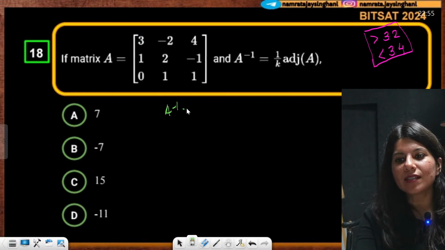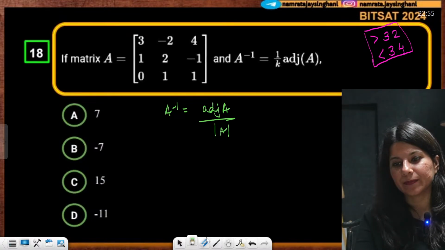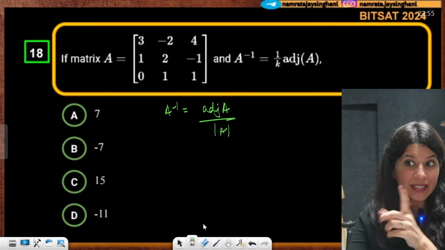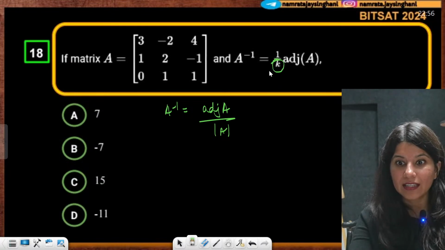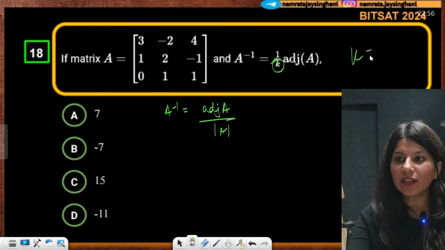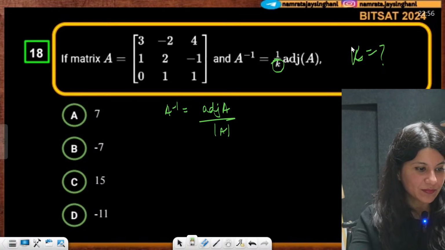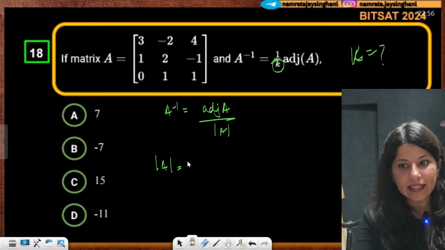A inverse is equal to adjoint A upon determinant A. Okay. All right. So as per this question, A inverse is adjoint A upon K. They are actually talking about the value of K. This question is incomplete, but they are asking you the value of K. Okay. All right. So now determinant A is nothing but your K.